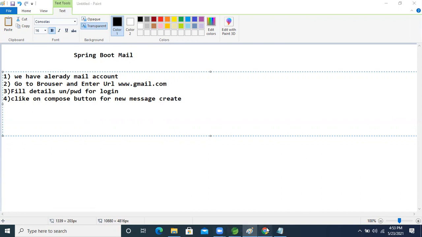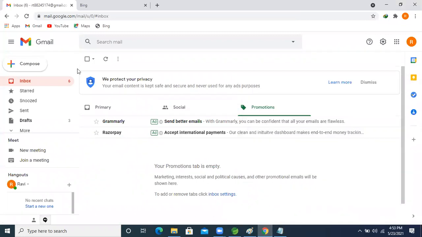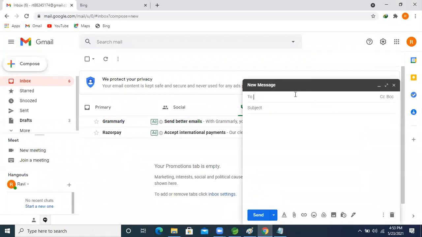After that, see this, we are clicking that compose button, right? To send a message, this box is opening now. In the box, different things are there: to, CC, BCC, subject, a text area, attachment, send, right? So by using this box, we are sending the mail to whoever needs it.